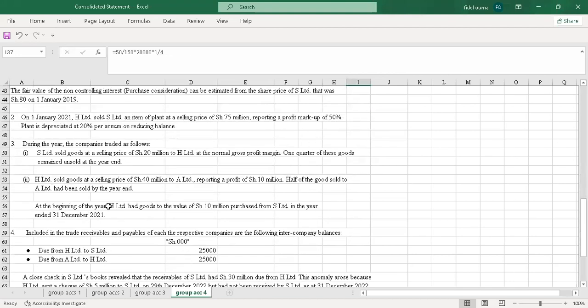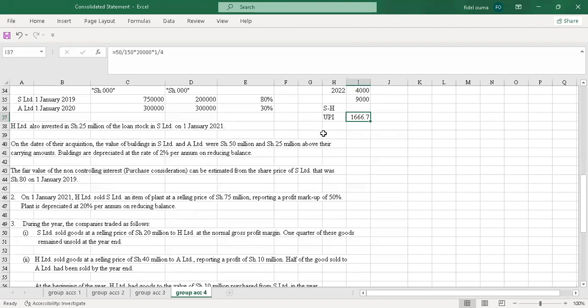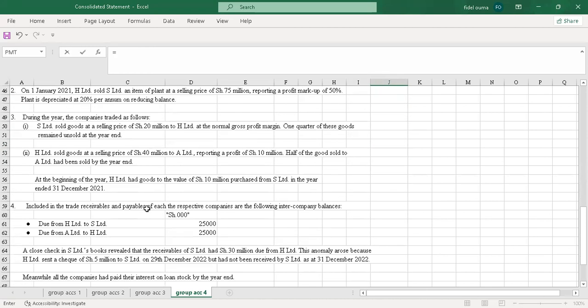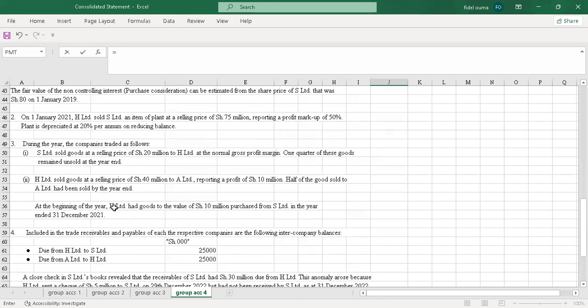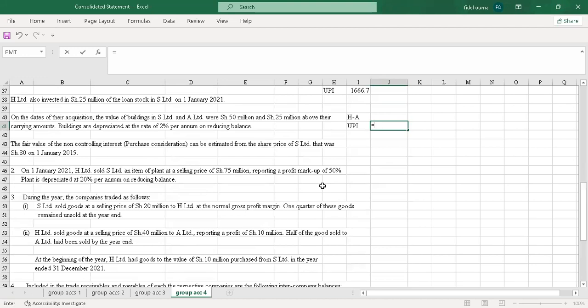Yeah, so I'll go to number 2. We are told that H Limited sold goods at a selling price of shillings 40 million to A Limited. So I just say H to A. And this also is unrealized profit, though it's to an associate. So I'll just say UPI. And they're saying that they sold 40 million to A, reporting a profit of 10 million. Half of the goods sold to A Limited had been sold by the year end. So what I'll do, I just take the 10 million, which is 10,000 here, and I multiply by half. And I'll get 5,000 as my UPI.